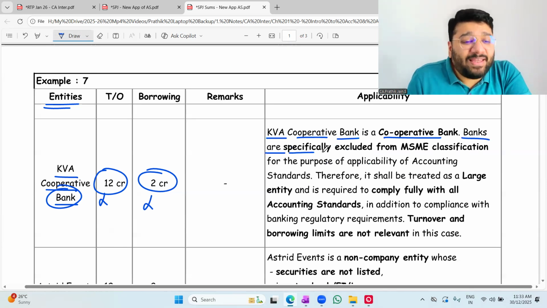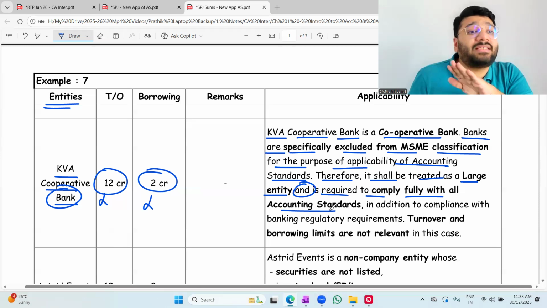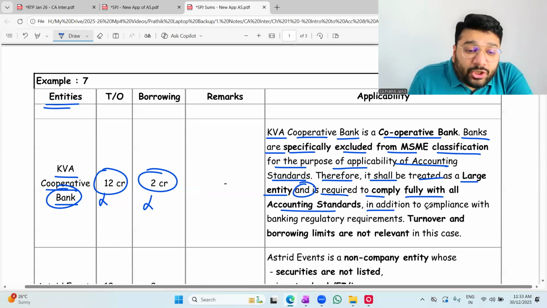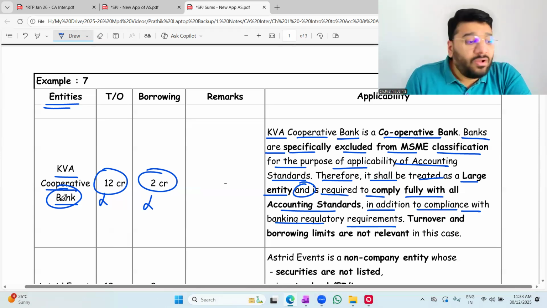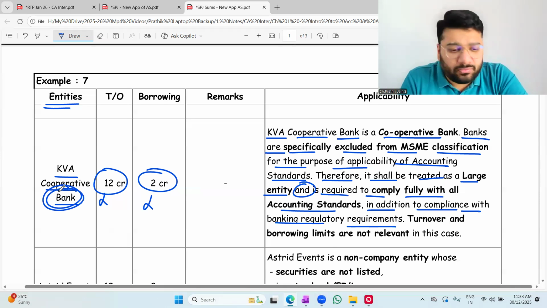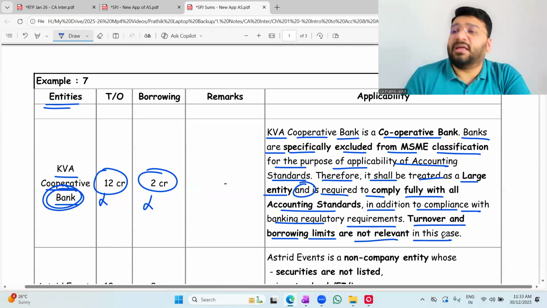Banks are specifically excluded from MSME classification for the purpose of applicability of AS. Therefore, it shall be treated as a large entity and is required to comply fully with the accounting standards. Full compliance. For large entities, all 29 accounting standards you have to follow, in addition to compliance with banking regulatory requirements. Apart from AS, whatever regulatory act, the Banking Regulation Act, is applicable, that you have to follow. That goes without saying anyway. Turnover and borrowing limits are not relevant in large entities.